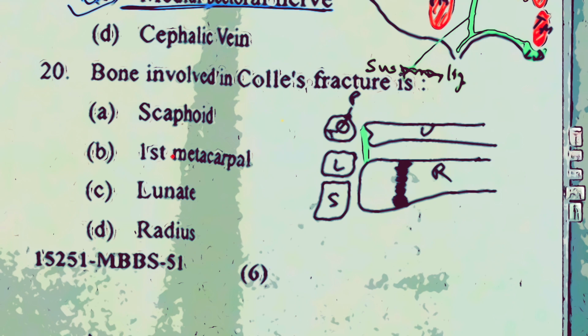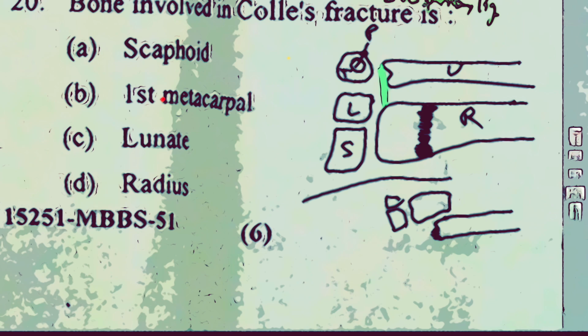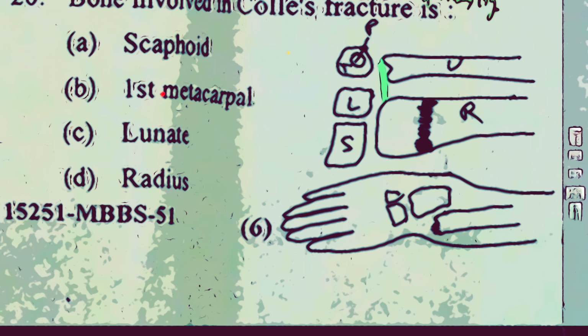What happens in Colles fracture is that at the corticocancellous junction, there is a fracture when one falls on an outstretched hand. The distal portion of the radius gets fractured and dislocated. The distal fractured segment gets displaced dorsally and proximally, and along with it will be the scaphoid and lunate, and the entire hand gets dislocated like this. That becomes a deformity, because of the dorsal and proximal subluxation of the distal fragment of the radius.